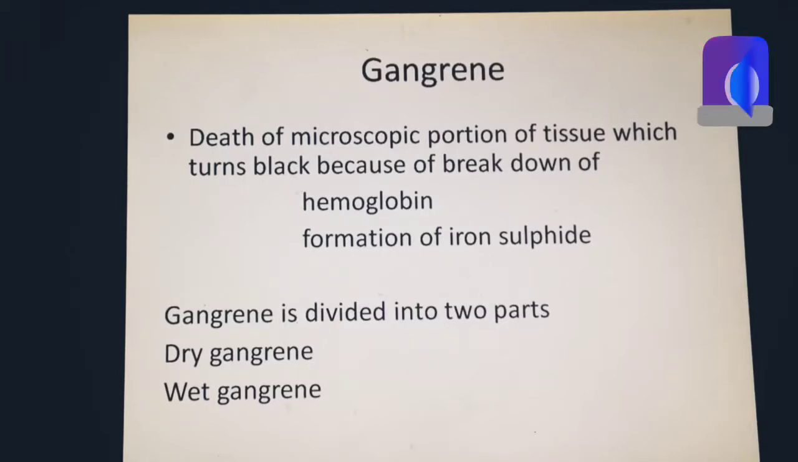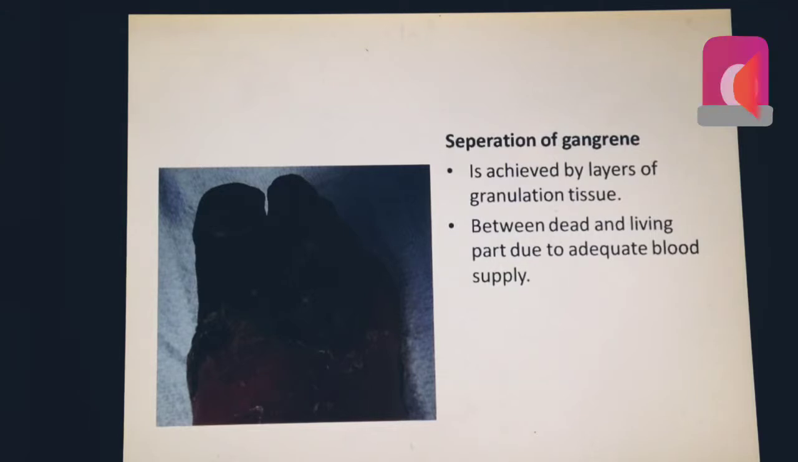So our next class in gangrene is divided into two: dry gangrene and wet gangrene. So how do we separate the gangrene from the normal area? The separation is because of the adequate blood supply. When the blood supply is given to the rest of the limb, there is a granulation tissue formed between the dead and the live area, which separates it. Hence, before surgery, it is easy for us to remove this area, because in this area there is fibrin deposition, so this area can be clearly demarcated.